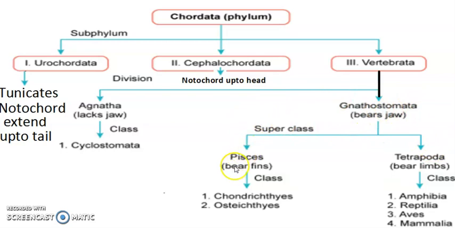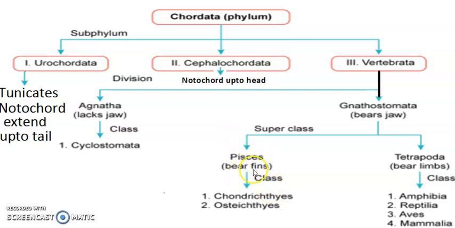While gnathostomes means the jaws are present, and they are basically of two types. One is called Pisces, which have fins, which means fishes, and the other is tetrapods. Tetrapods have four limbs, two forelimbs and two hind limbs. They include the classes amphibians, including frogs; reptiles, including lizards and snakes; aves, birds; and mammals, including humans.